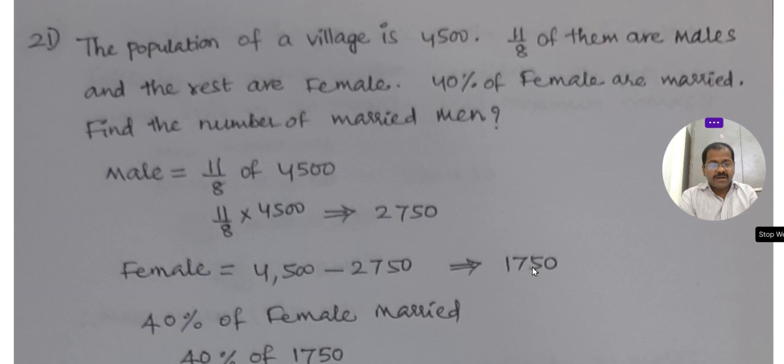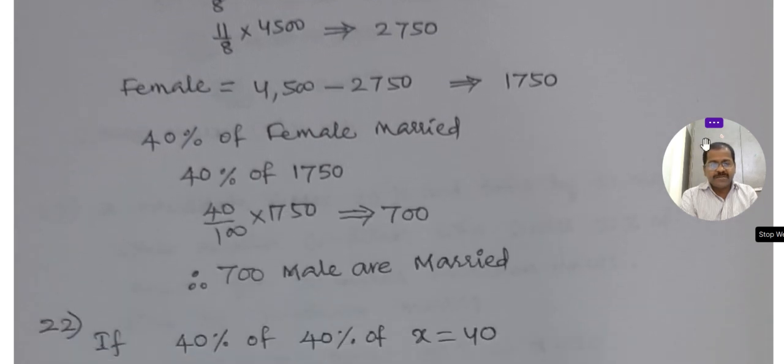These are the females: 1750. In this total female population, 40% are married. 40% of 1750, percentage means by 100, then 700. 700 females are married. Automatically 700 females married means 700 males are married.